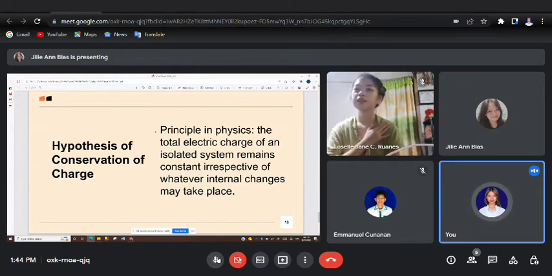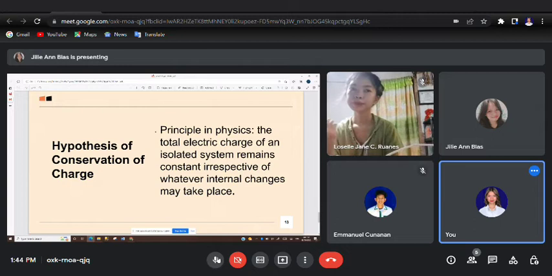Okay, now the hypothesis of conservation of charge. The principle in physics states that the total electric charge of an isolated system remains constant, irrespective of whatever internal changes may take place.